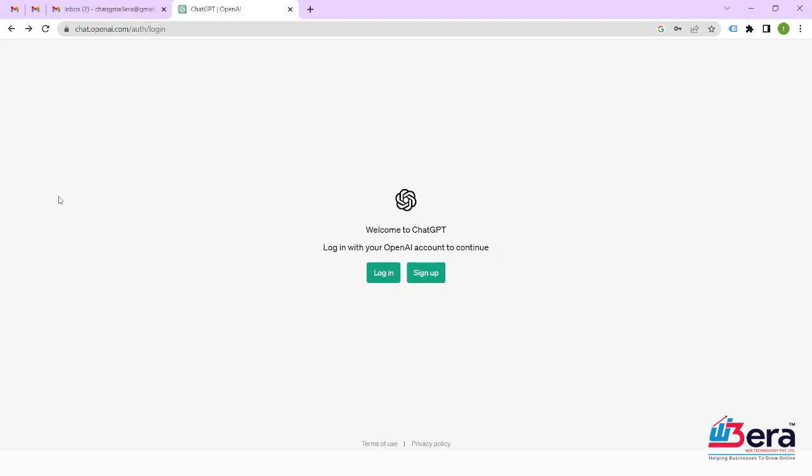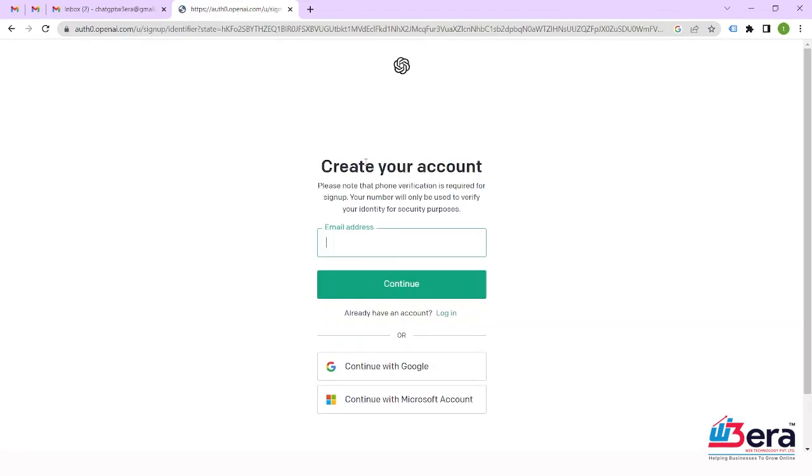So here, I will let you know the steps to create a free ChatGPT account on OpenAI. You need to visit the home page of ChatGPT. For that, you can use the link provided in the description. Using this link, that is chat.openai.com/auth/login, in a browser such as Chrome, Firefox or Opera, click on the sign up option to generate your free ChatGPT account. And if you see "ChatGPT is at capacity right now", it means too many people are using ChatGPT right now. So just wait for some time and try to create an account again.